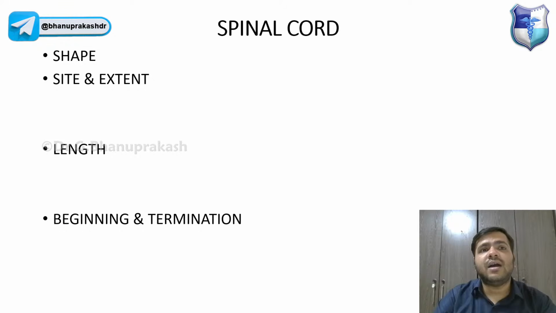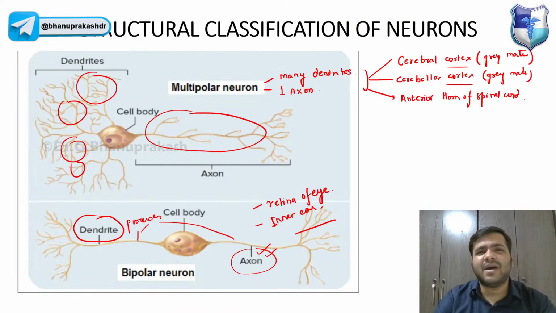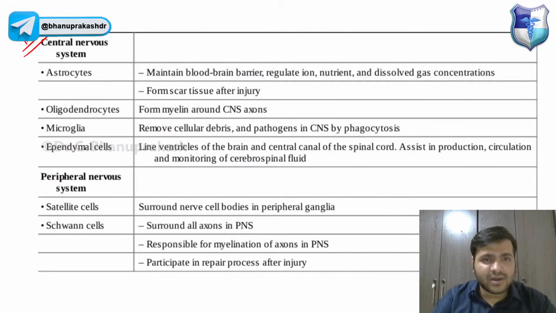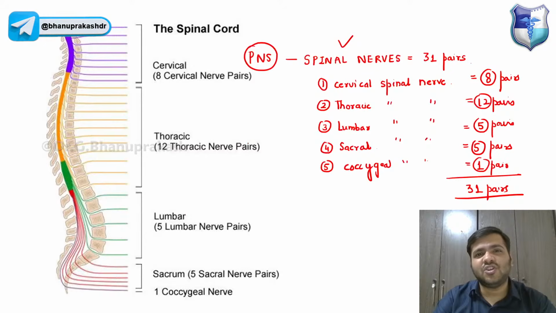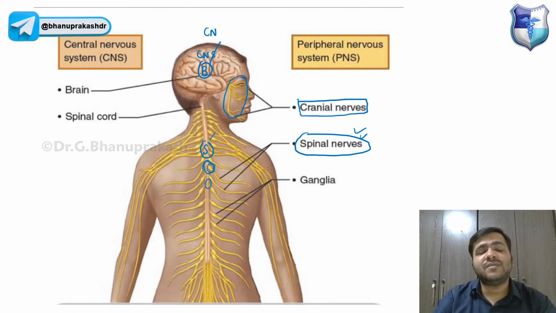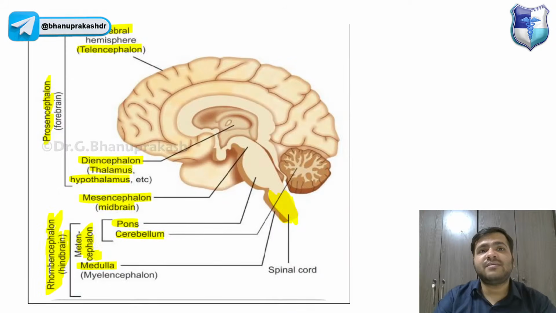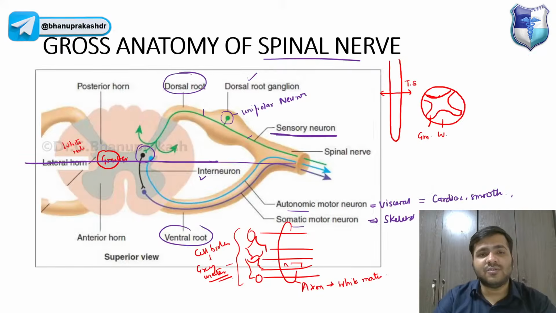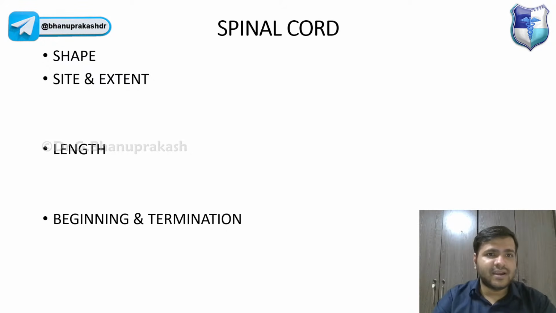Now, guys, from here, I will be starting with the spinal cord, and I will be drawing a lot of diagrams. Earlier, guys, these parts were the basic parts that I wanted to discuss with you, that's why I discussed them very briefly. But now everything will be covered in detail, because I will be starting from the spinal cord, and that is exactly where the neuroanatomy part will be starting, right? So let us start with the spinal cord, guys.